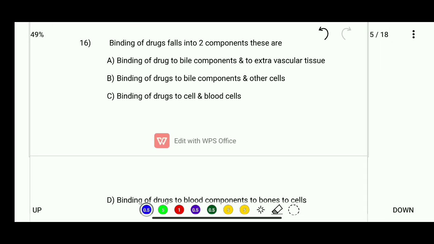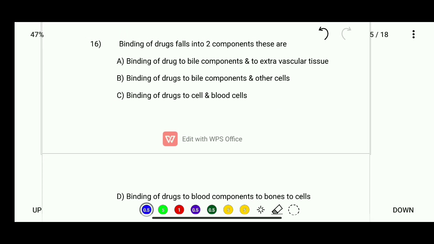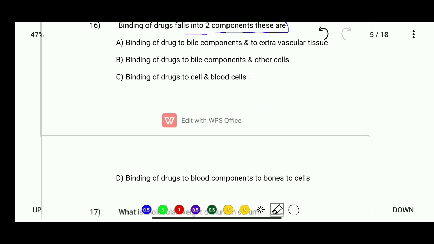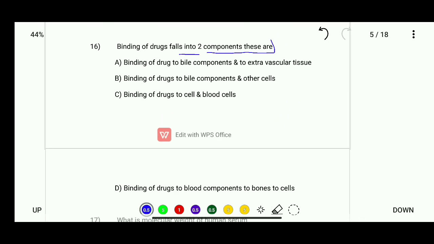Okay. Now let's see question number 16, which is binding of drug falls into two components. These are binding of drug to blood component and to extravascular tissue, binding of drug to blood component and to other cells, and binding of drug to cell and blood. So the correct answer for question number 16 is binding of drug to blood component and extravascular tissue.